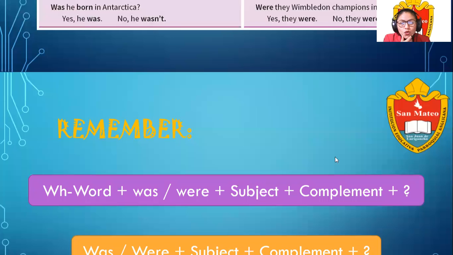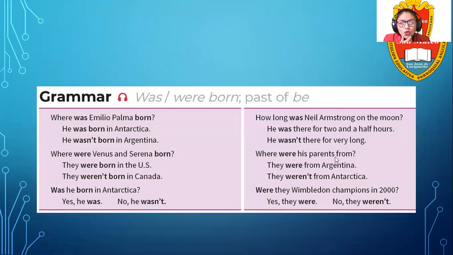You can notice that we can also create questions using a WH word. For example, where. Where was Emilio Palma born? Or where were Venus and Serena born? Or maybe how long? How long was Neil Armstrong on the moon? Where were his parents from?